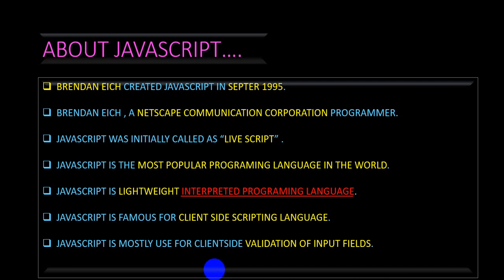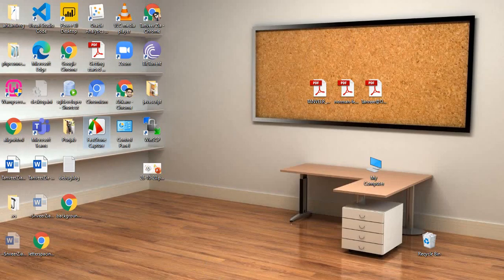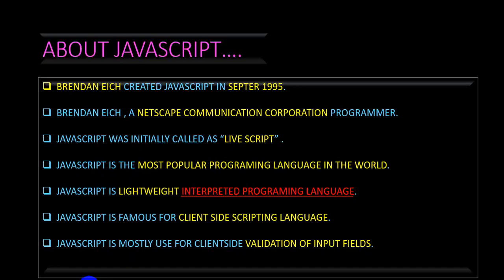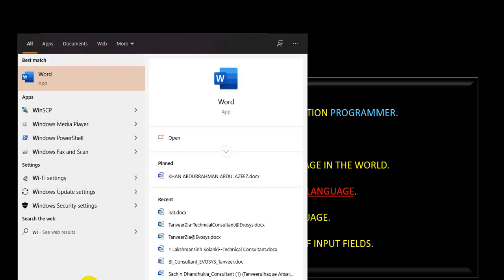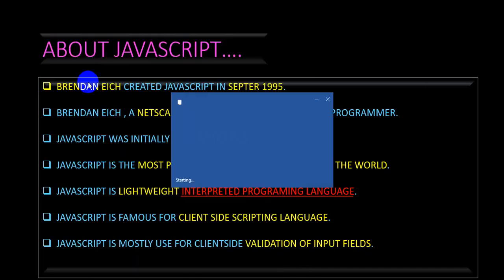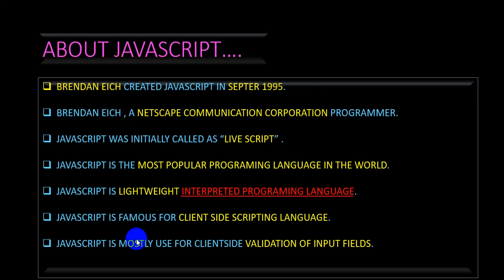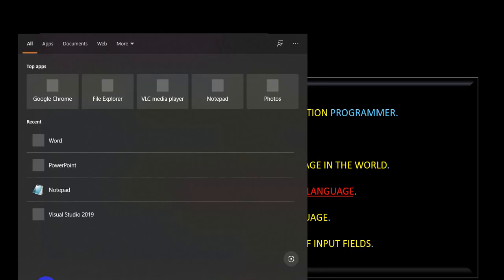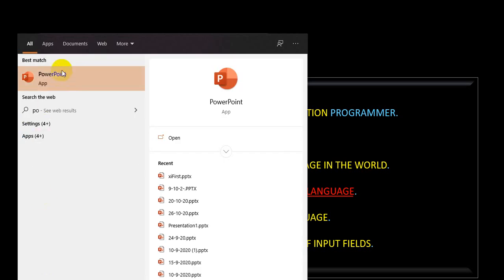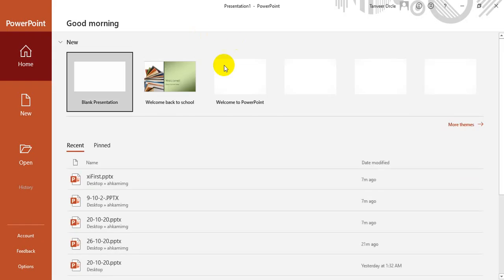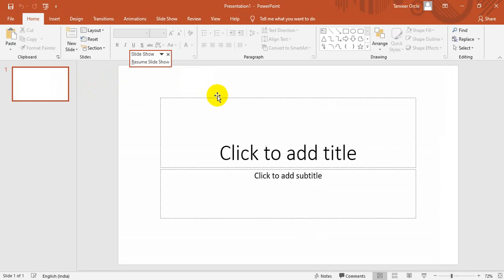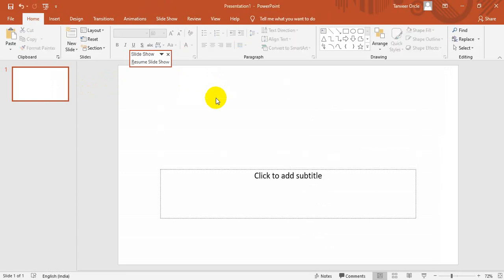I just want to show you what an HTML tag is. So I will go back and open a simple notepad or any word editor. Instead, I just want to open PowerPoint so I can show you in detail. I just want to take a blank page.